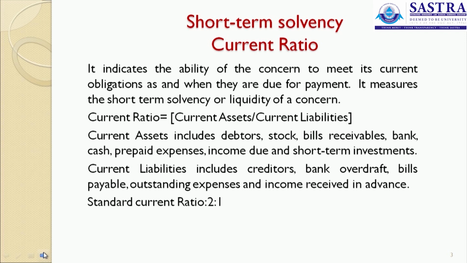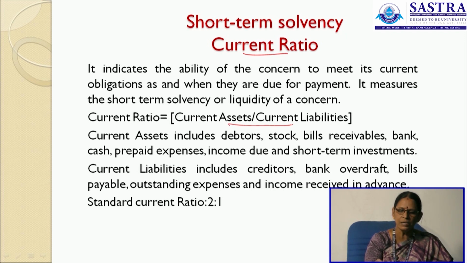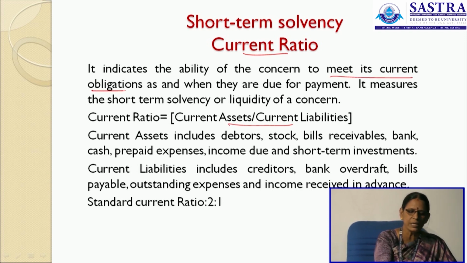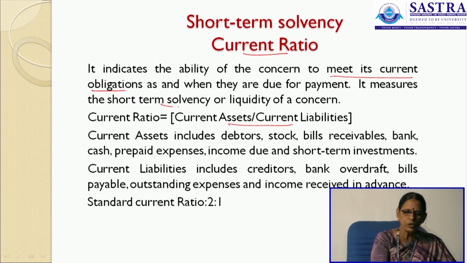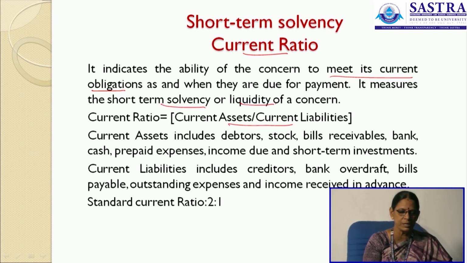Next come the short term solvency ratios. First is your current ratio. What is this current ratio? It is current assets divided by your current liabilities. This ratio tells about the way in which the firm is going to meet its current obligations when they are due for payment. It measures the short term solvency or liquidity of a concern.